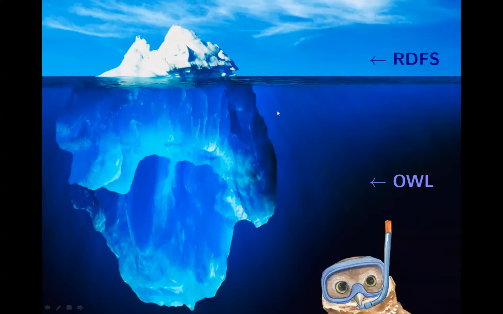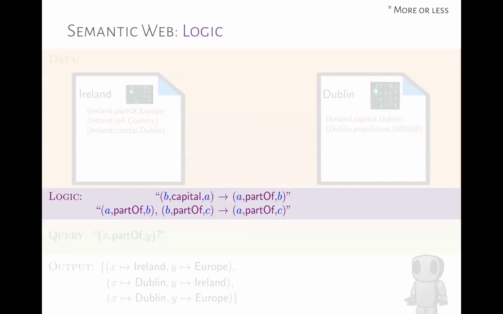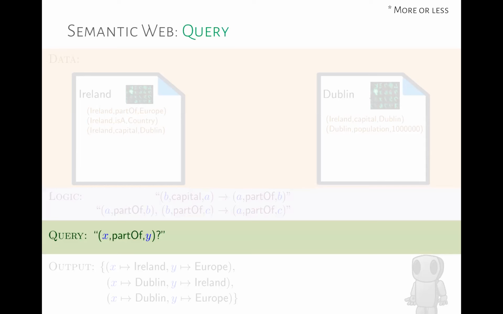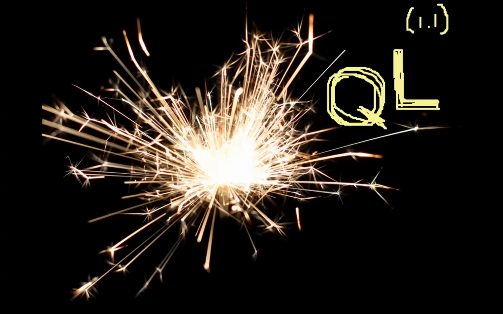So the last time we spoke about RDFS and OWL, we spoke about logic and ontologies and how to use these languages in order to describe data with well-defined meaning. So we mainly were focused on the logic part here. This is based on rules, but we were using ontologies. We had previously seen data. And the next part up is queries. Yeah, so we're going to talk about querying the semantic web or the web of data using SPARQL.